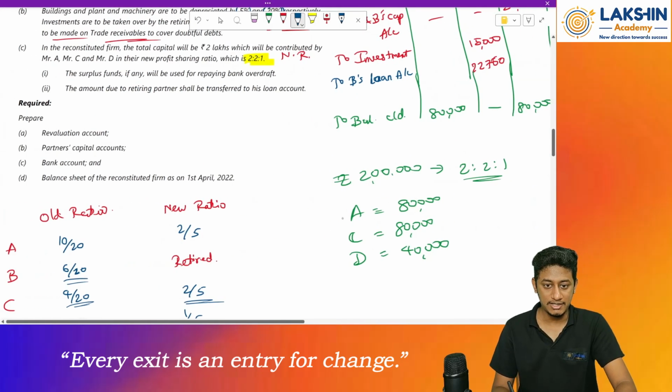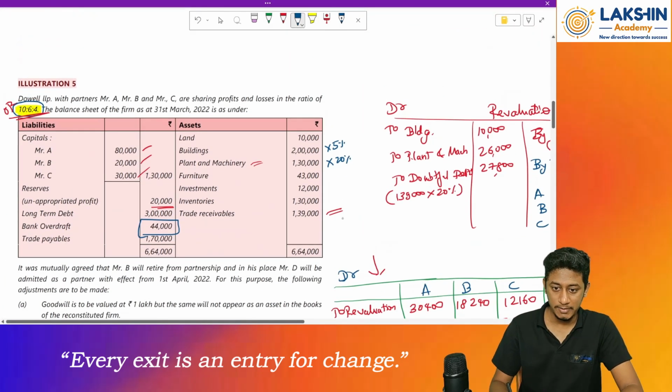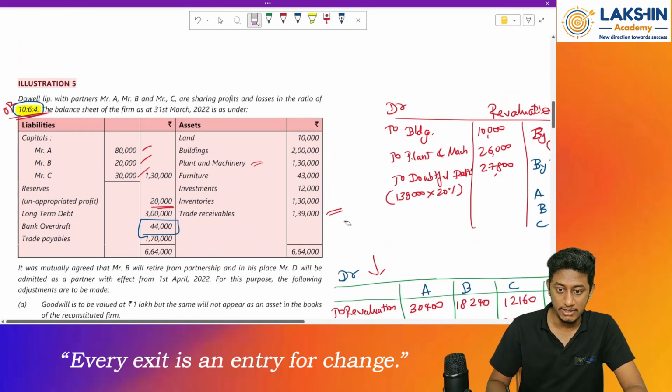Now let's prepare balance sheet. Let's see. So what I will do is I will prepare the balance sheet here itself. Okay. I won't make new entries. I will prepare the balance sheet here itself.